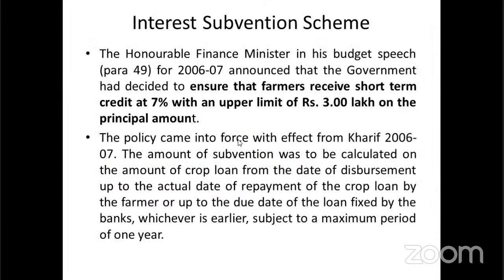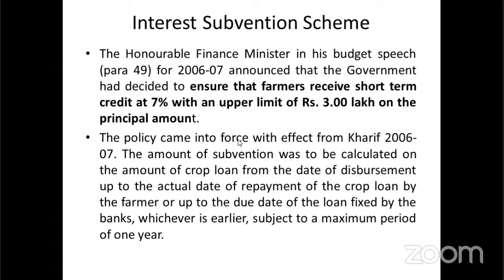Next one is the interest subvention scheme. It was implemented in 2006 to 2007. The interest subvention scheme gives a subsidy to farmers who receive short-term credit at 7% with an upper limit of rupees 3 lakh on the principal amount. It was implemented in Kharif 2006-2007.